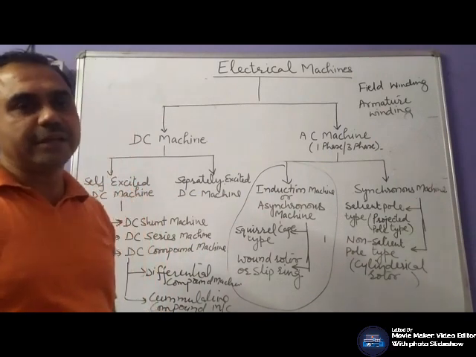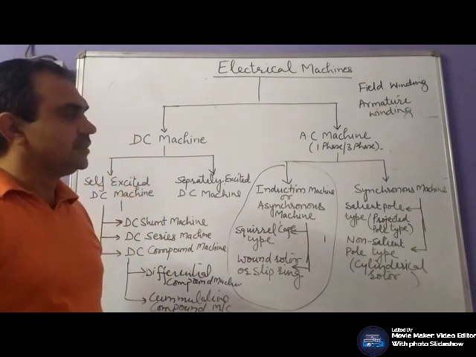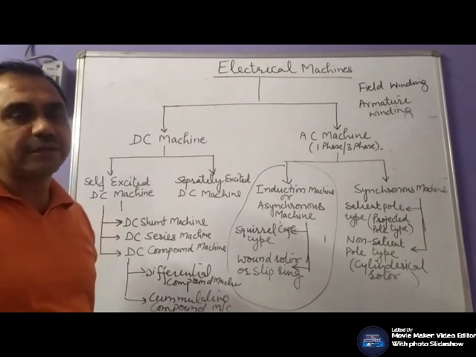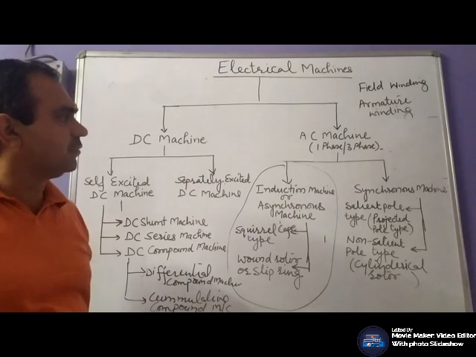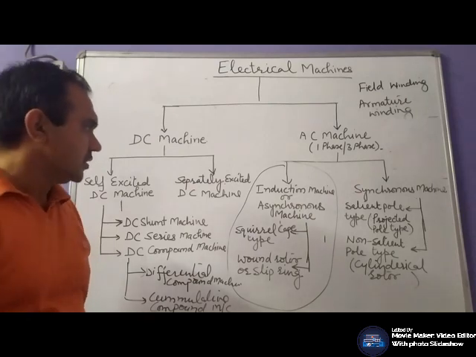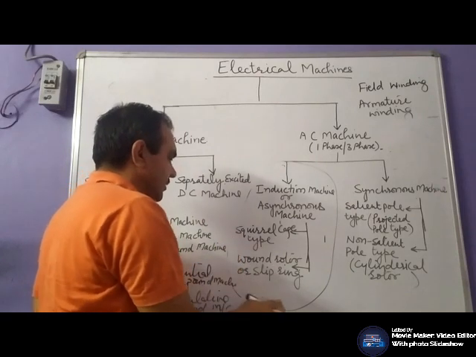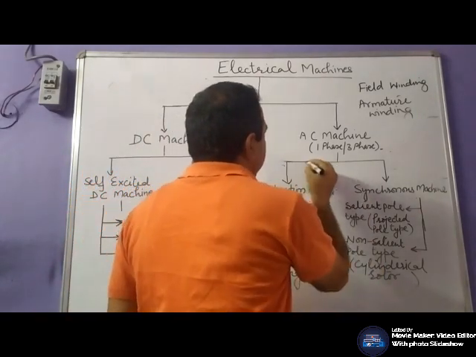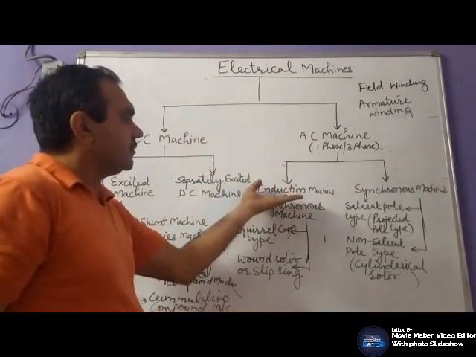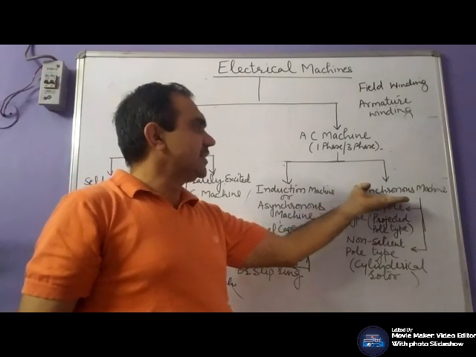If it is supplied by single phase AC supply, we will design the machine for the single phase supply. If we have a three phase system, we will design a machine for three phase systems. So your AC machine, whether it is single phase or three phase, is further classified into induction machine or asynchronous machine and synchronous machine.